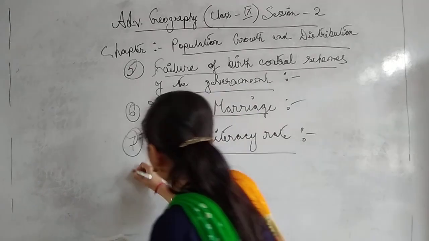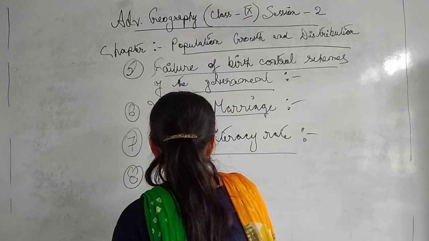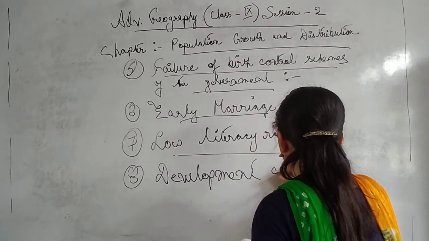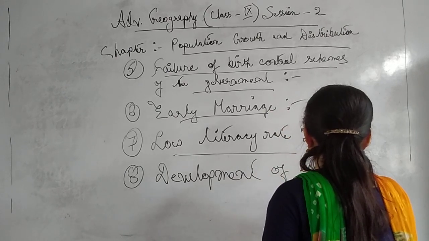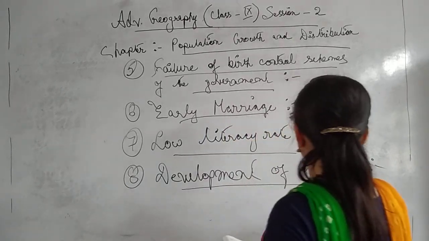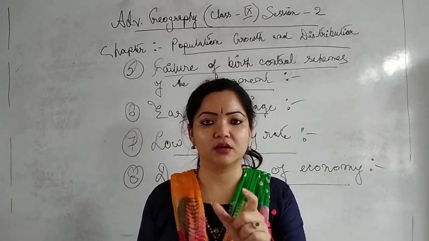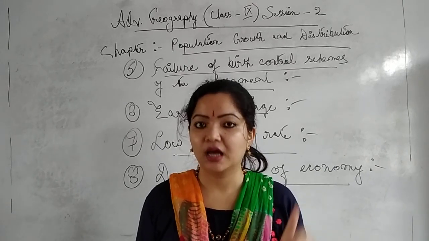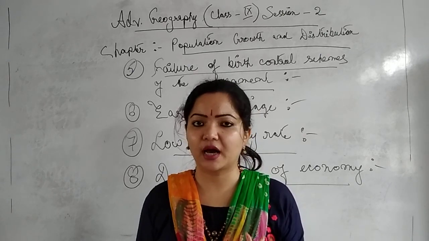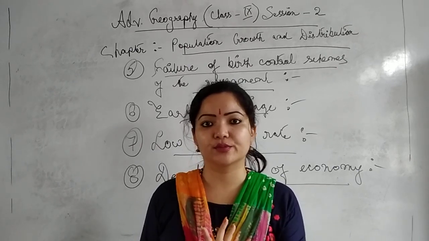So next, point number 8, we will proceed with development of economy. Yes. So what does economy mean? Economy is quite related with money, or with income sources. So what do you understand by the term economy? See, economy is a term which includes production, distribution, consumption and exchange of values. Is it clear? Production, distribution, consumption and exchange of values. This is what is known as economy.